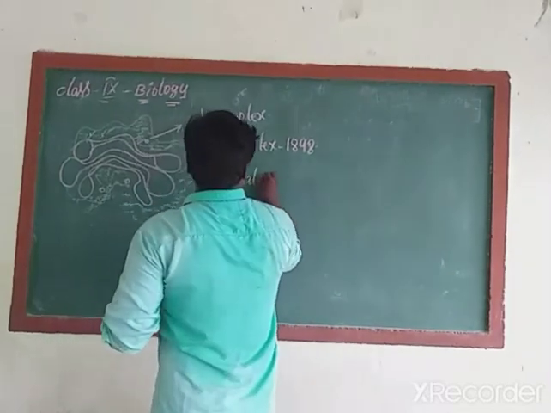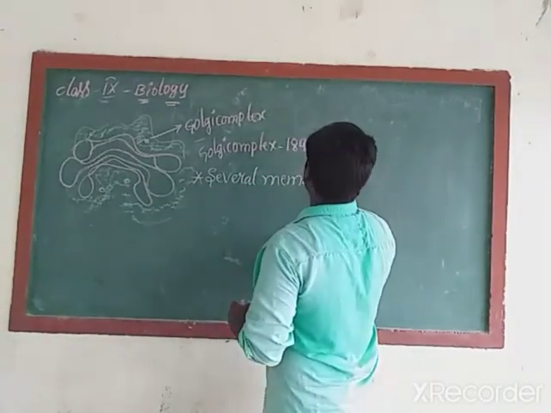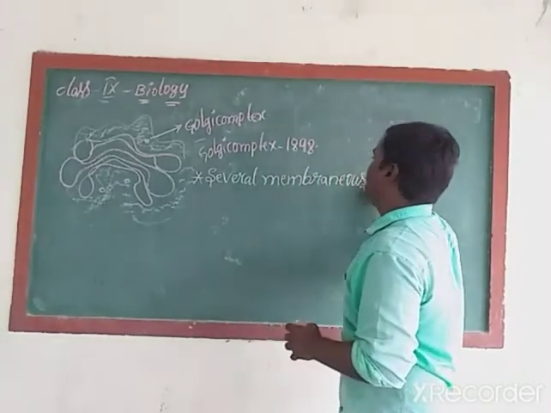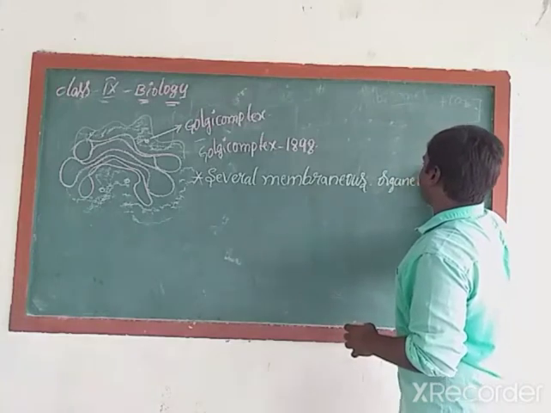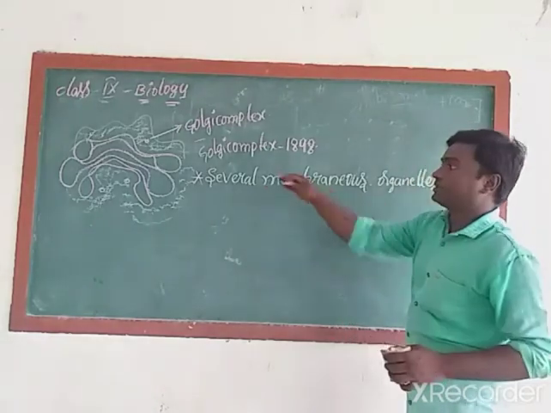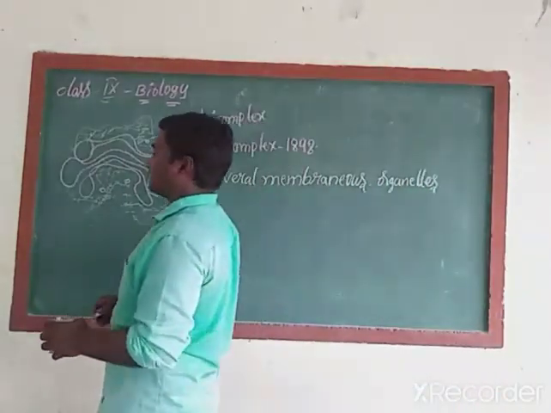If you observe this Golgi complex, it is a several membranous organelle. Several membranous means what? So many membranes can be found. Several membranous organelle means so many membranes can be seen around this Golgi complex.